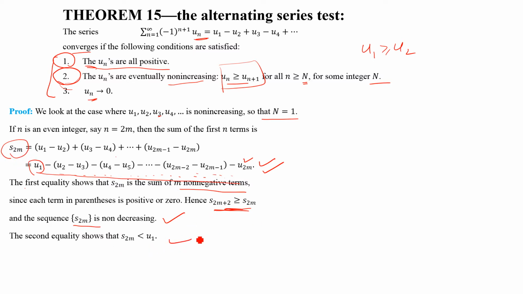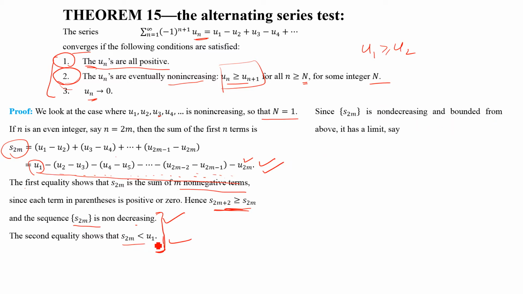So we have concluded that the S2m sequence is non-decreasing, and S2m is less than u1. From these two results we can conclude that S2m is non-decreasing and bounded from above.